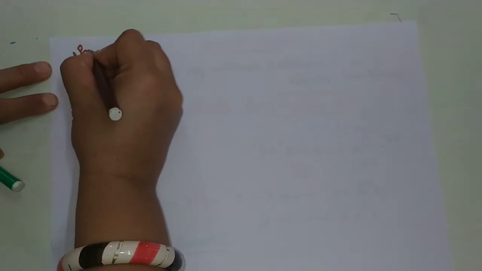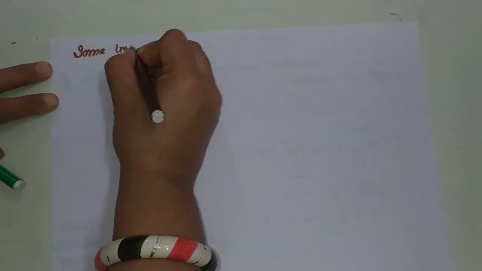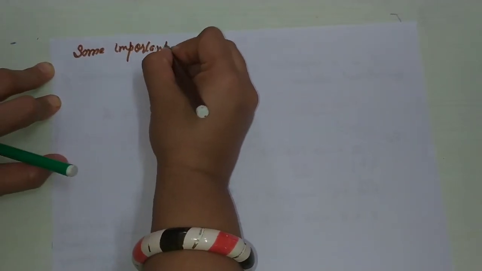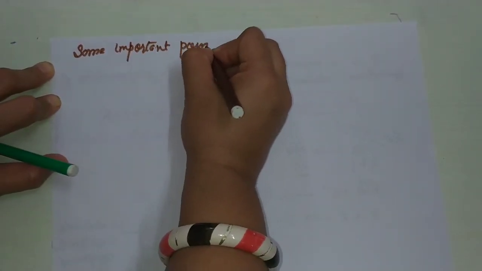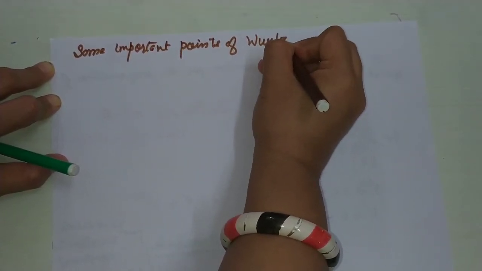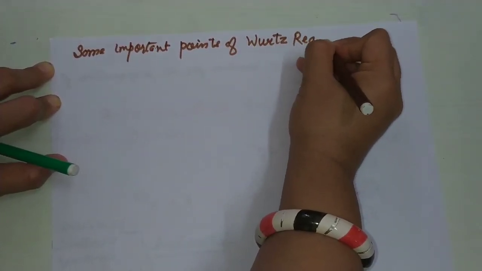Now, before going to the examples, firstly I discuss some important points of the Wurtz reaction.